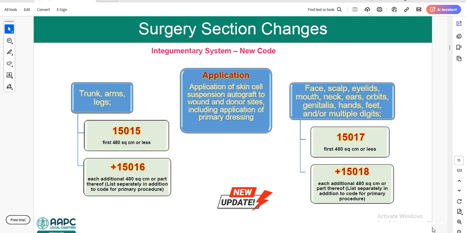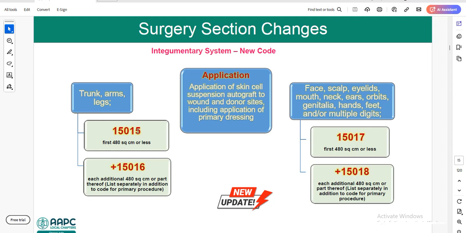So 15015 and 15016, you can use for trunk, arms and legs. 15017 and 15018, you can use for face, scalp, eyelids, mouth, neck, ears, orbits, genitalia, hands, feet and multiple digits. So here the main criterion is if the physician performs application of 480 square centimeters or less,